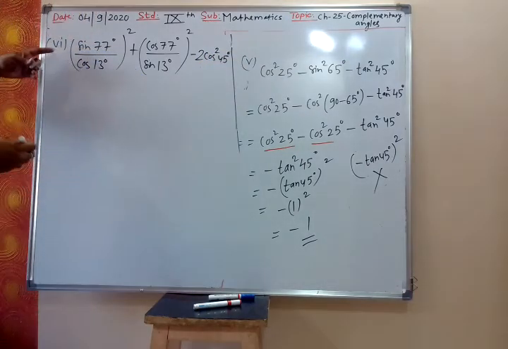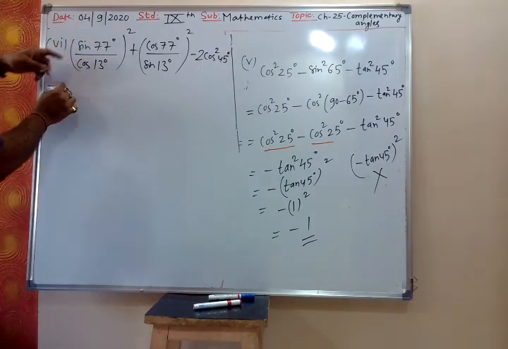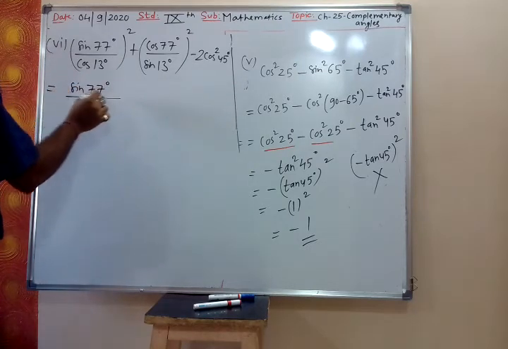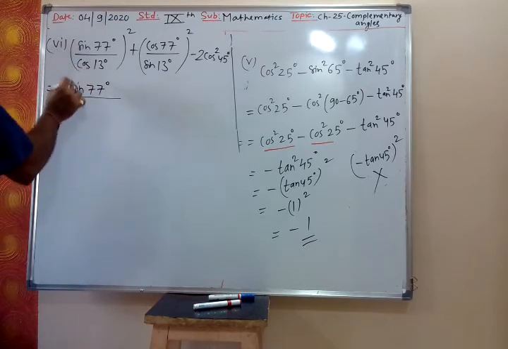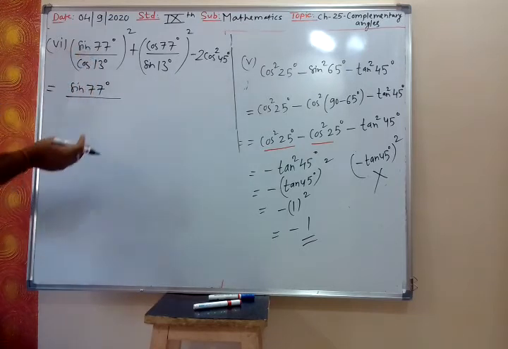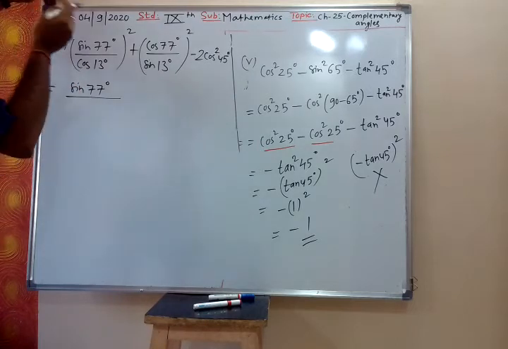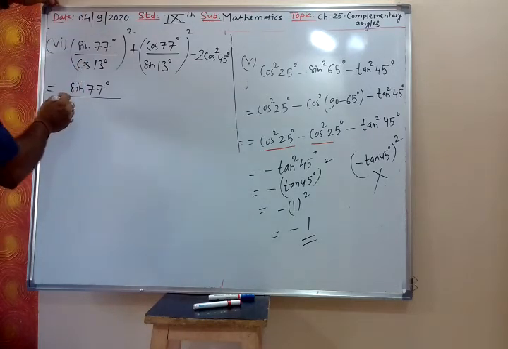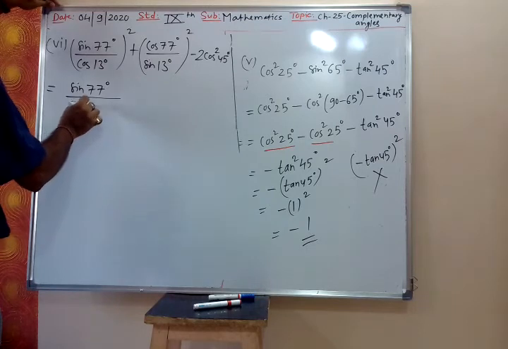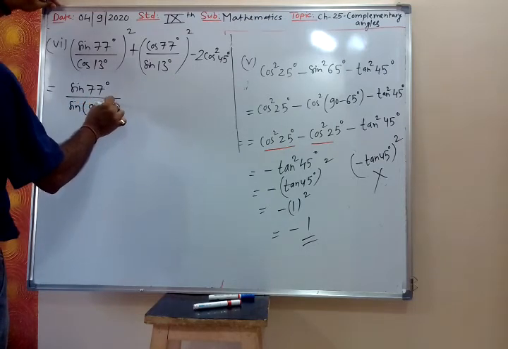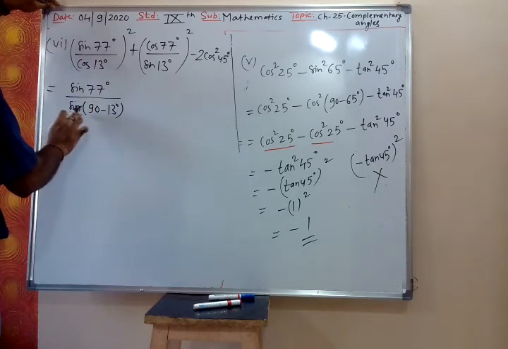So there is a trigonometric relation between sin and cos. Wait, you also give me 2 minutes. Sometimes I will leave you 10 minutes early. So cos 13 degree is sin 90 minus 13 degree, since cos theta is sin 90 minus theta.